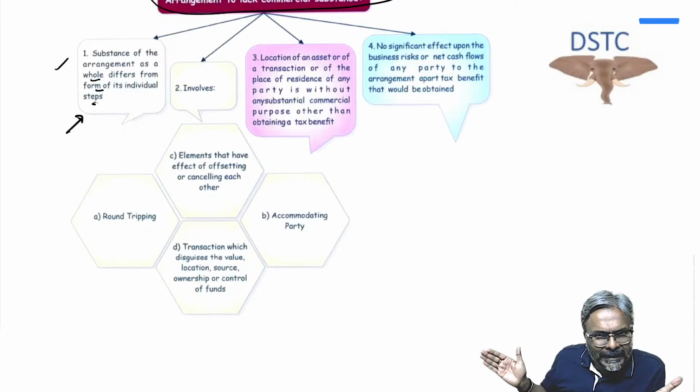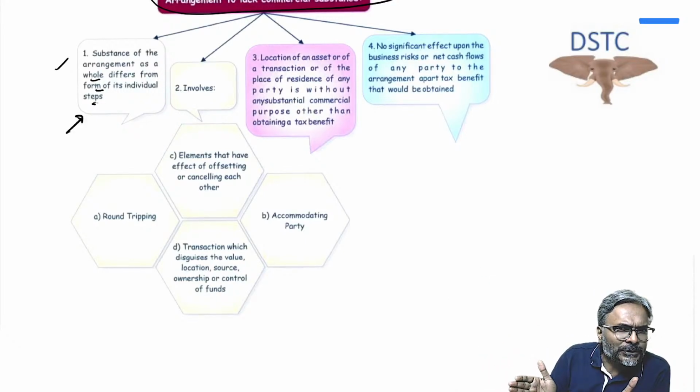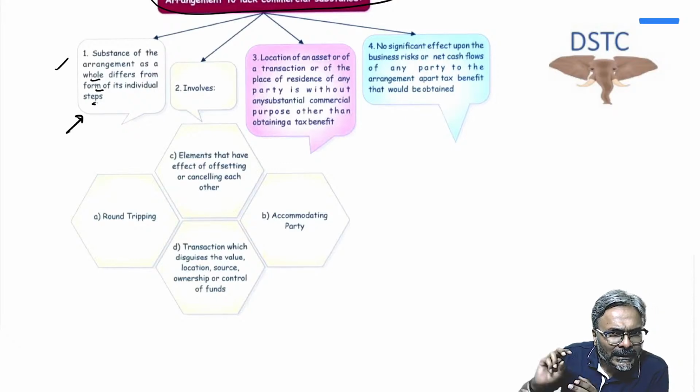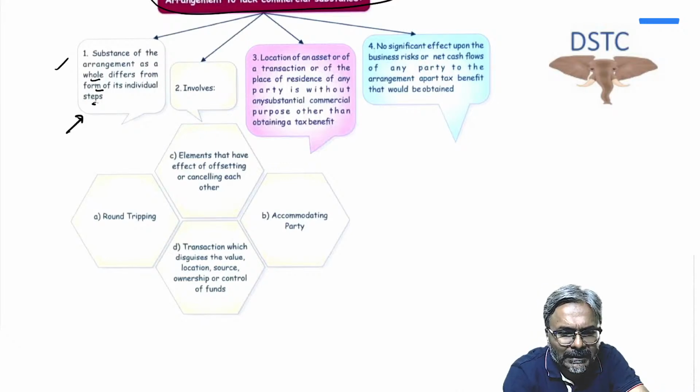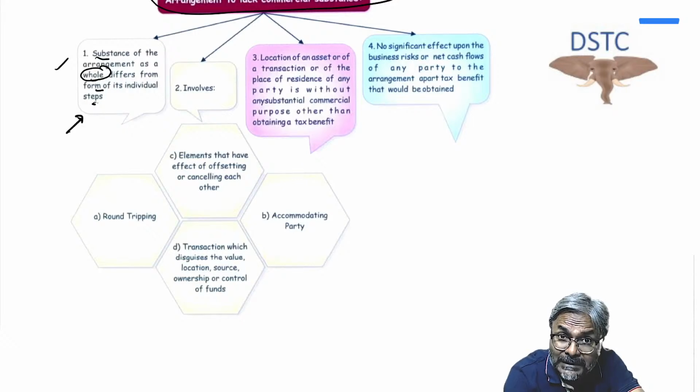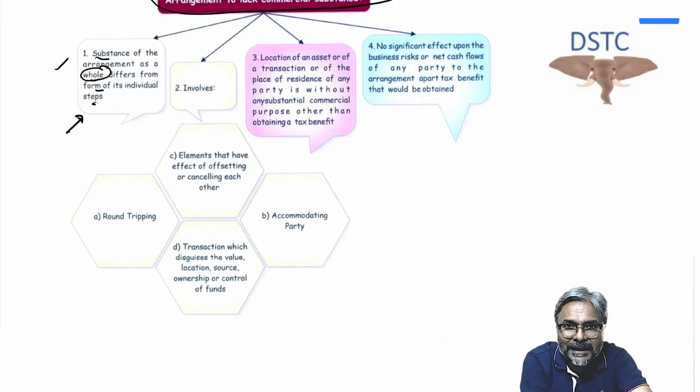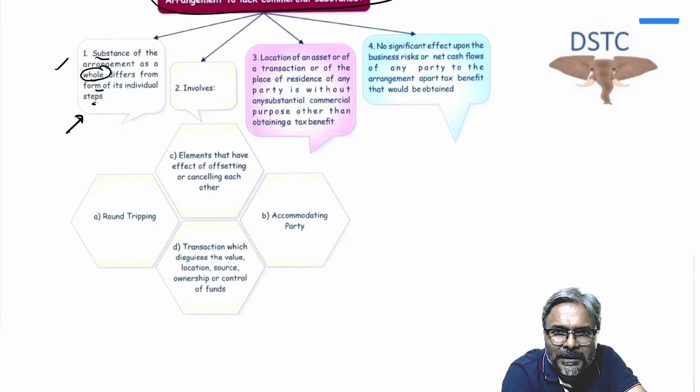But if you aggregate all the 10 branches together and aggregate all their work together, then you see, students, that in substance, the transaction as a whole is not a preparatory and auxiliary service.